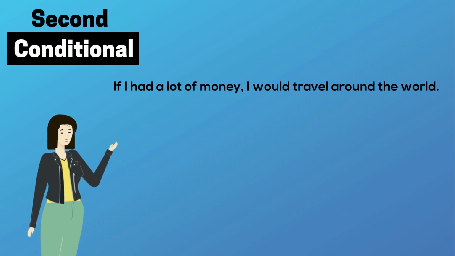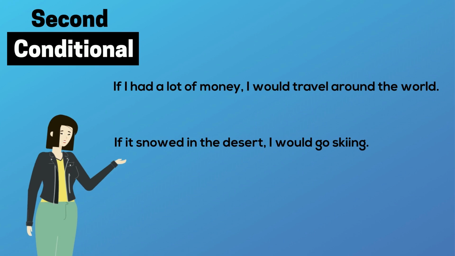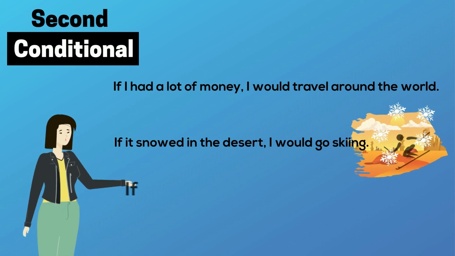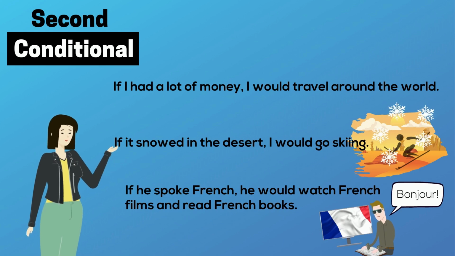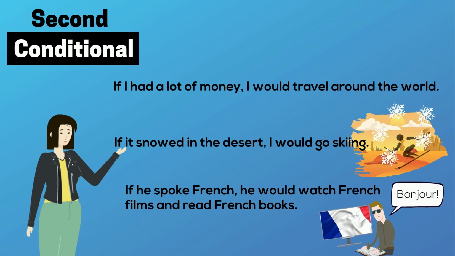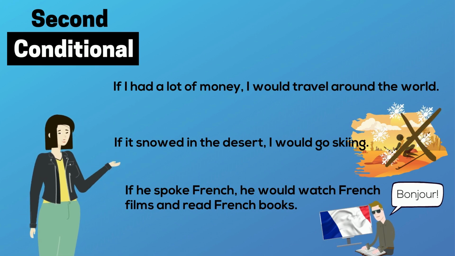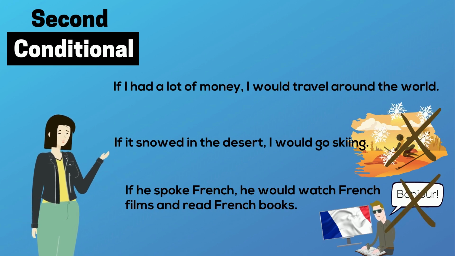Let's look at two more examples of the second conditional. If it snowed in the desert, I would go skiing. If he spoke French, he would watch French films and read French books. In both these sentences, the situations are imaginary or unlikely. It rarely snows in the desert, but I want to imagine that I can go skiing if it does. And he doesn't speak French, so he can't watch French films or read French books.